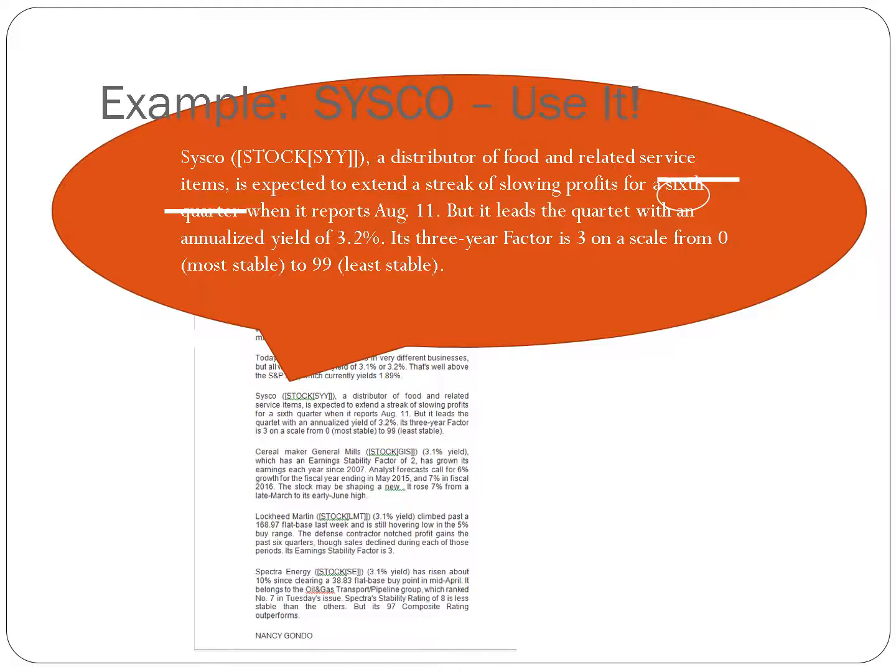Thankfully, there's a but here, and I'm looking to see what the but is. It leads the quartet, meaning the 4 stocks they're talking about, with an annualized yield of 3.2%. Its 3-year factor is 3 on a scale of 0, most stable, to 99, least stable, which sounds pretty solid to me. So I don't want to just plop this whole thing down with quotation marks and call it good. That's not good writing, and that's not what you're being asked to do. Whenever you're asked to write a college paper, you're supposed to do the writing and only use quotes to back you up. So this is how I chose to do it.